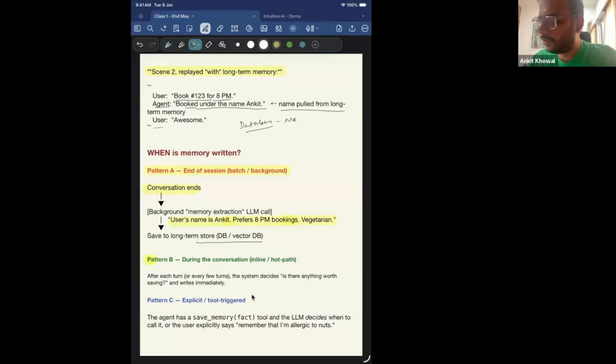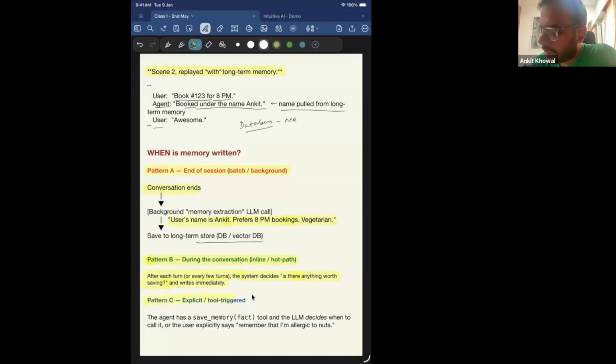Pattern B also could be that during the conversation itself, in line, if you figure out some personalized information about the user, you can store it in the memory at that point itself. After each turn or after a few turns, the system decides, is there anything worth saving, and writes immediately, right? This is one more pattern that you can use.